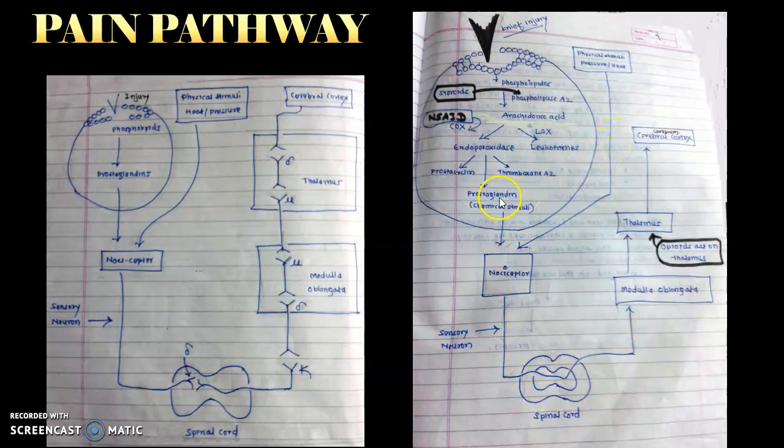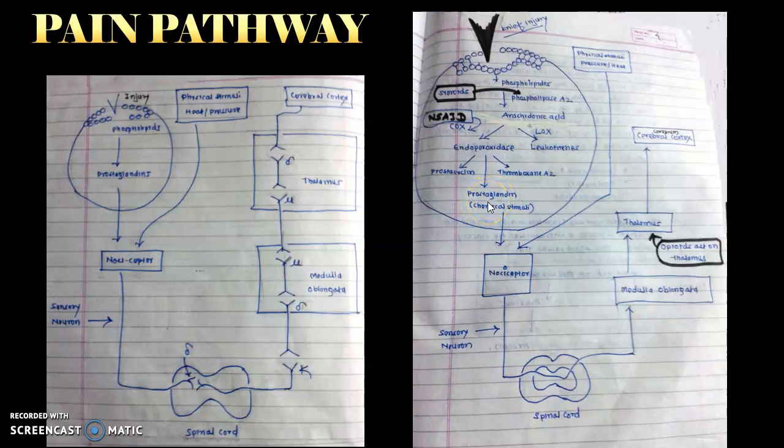So if we block the synthesis of prostaglandin by giving a COX inhibitor, and what are the COX inhibitors? They all are the non-steroidal anti-inflammatory drugs like aspirin, paracetamol, which we already studied in the NSAID chapter. So if you block the synthesis of prostaglandin by blocking the COX enzyme, you will get three kinds of effect. First, if there will not be prostaglandin, there will not be inflammation.